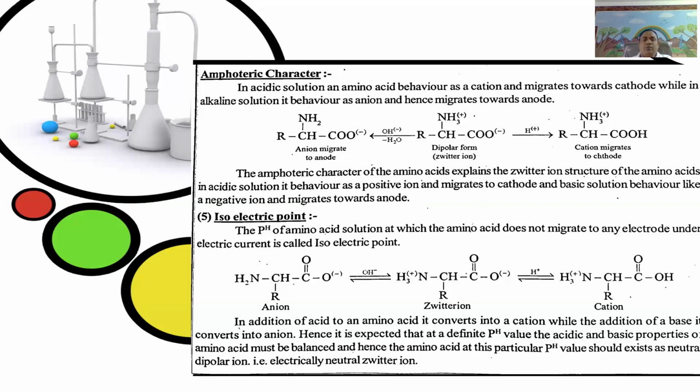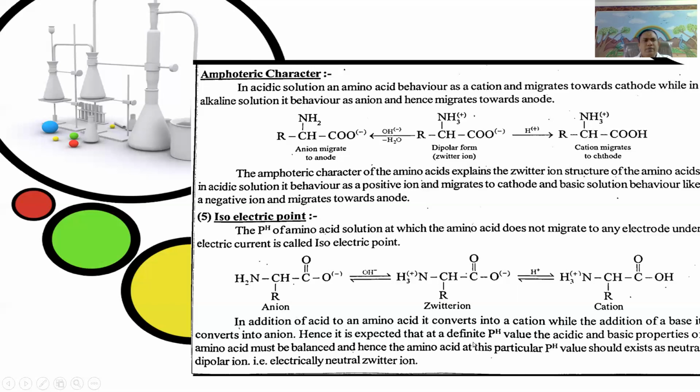The same thing can be expressed with equations, that is RCH NH3+ COO-. Addition of proton gives RCH NH3+ COOH. Similarly, by the addition of alkali to the Zwitter ion, the basic nature amino group neutralizes to give RCHNH2COO-. Here, in addition of acid to an amino acid, it is converted into a cation, while the addition of a base, it is converted into anion.